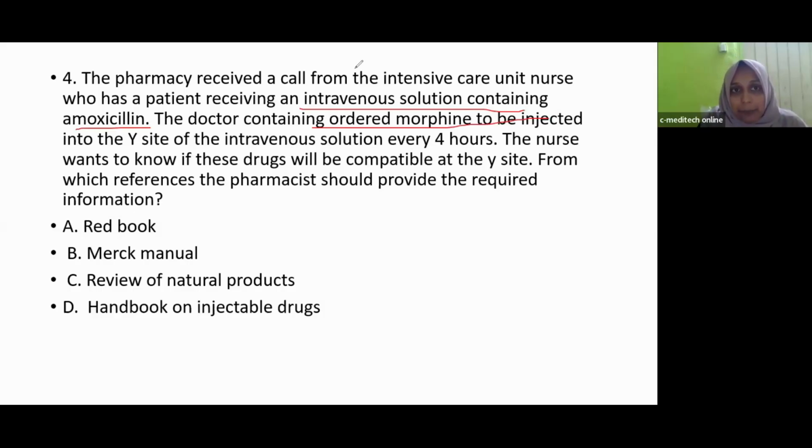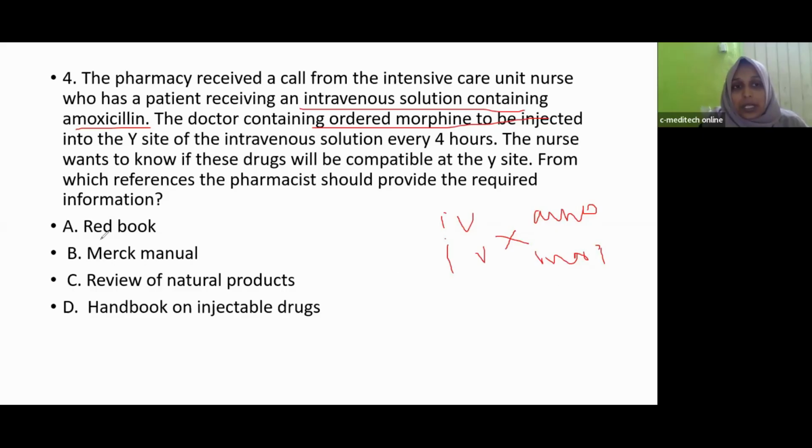So here a patient is receiving IV amoxicillin. Now the doctor ordered IV morphine also. So the nurse wants to know if there is any interaction between these two, whether they are compatible or not. So from which book can we give advice to that nurse?